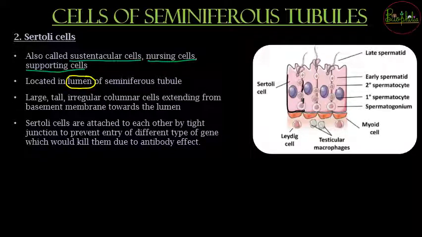They are large, they are going to be tall enough. These are tall, these are irregular. उनके जो surfaces है वो कुछ ऐसे खास regularity नहीं है. These are going to be large, tall, irregular, and these are going to be columnar cells. And these cells are going to extend from the basement membrane. So here you can see that there is going to be basement membrane जहाँ से ये develop होंगे into the